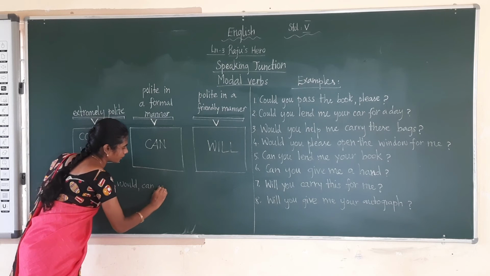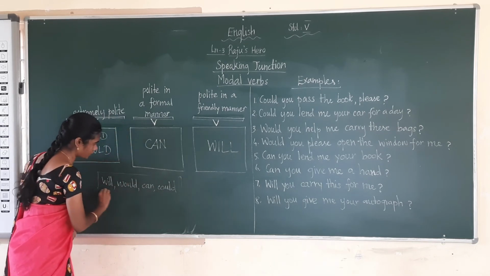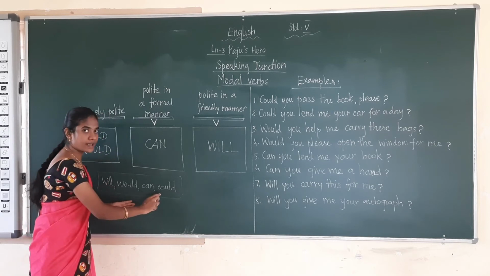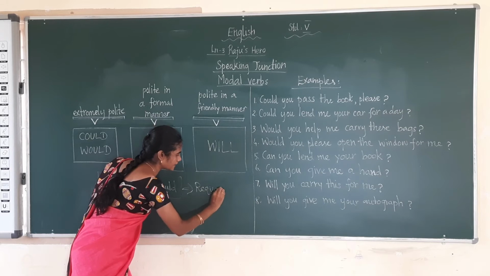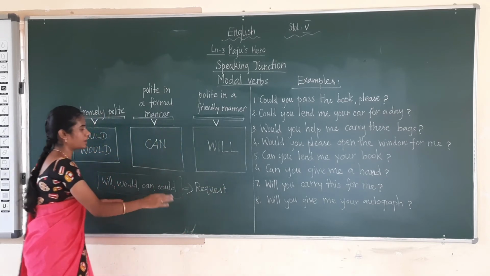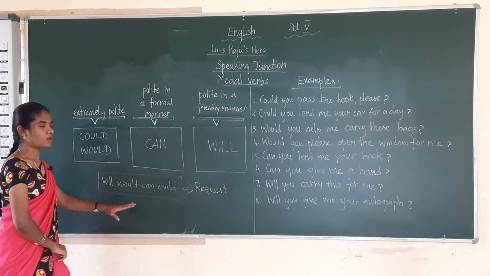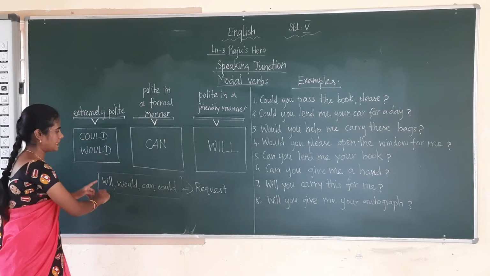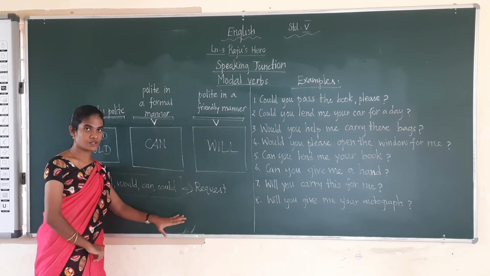They are used for asking a request. Now we are going to see this in detail: will, would, can, could.